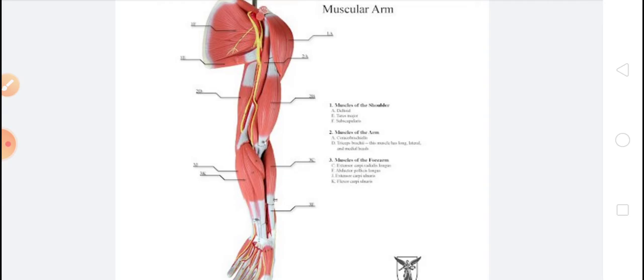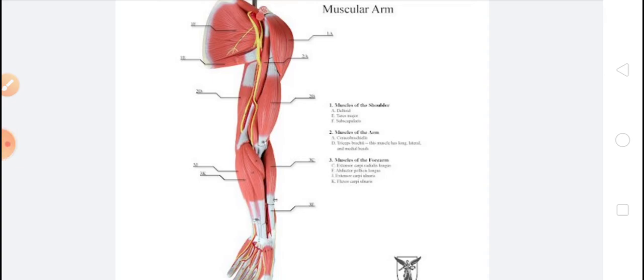These muscles work according to our wish. Examples are the muscles attached to our limbs, such as arms and legs, and the movement of our arms and legs is under our control. So these are the voluntary muscles.